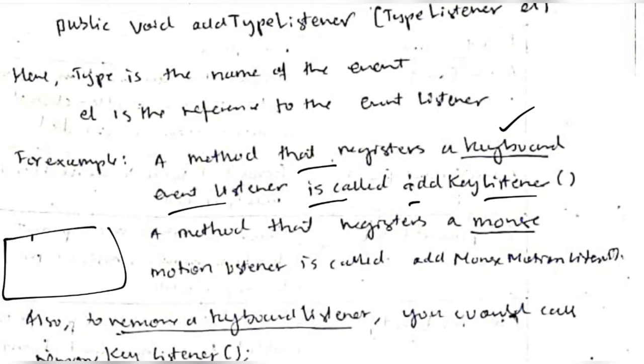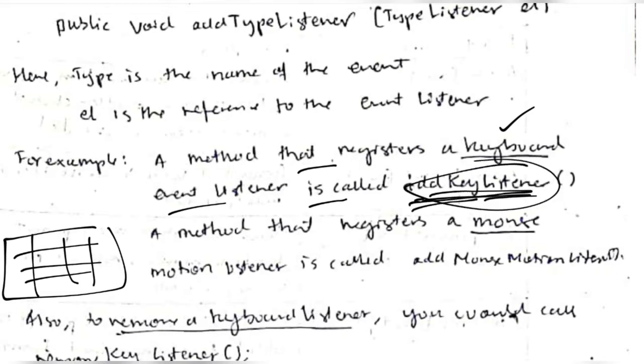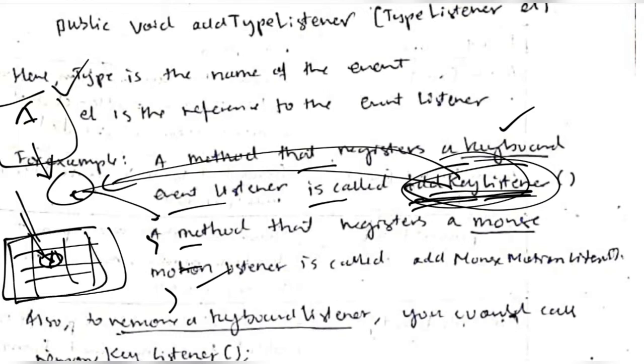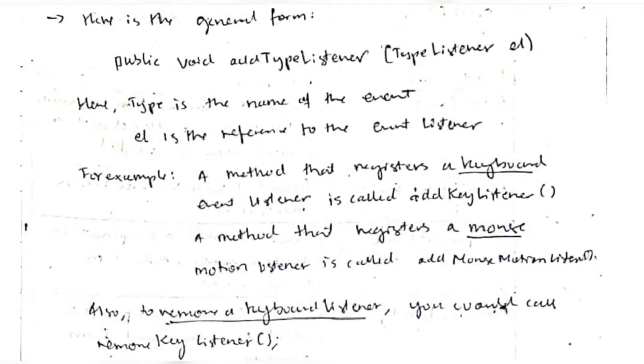So if the keyboard is the source and it wants to register a listener, it will add a key listener function. Inside this box, this function is there. This is the listener. It will detect whether any key is pressed or not. If a key, suppose A, is pressed, what should happen will be defined inside this listener. For example, in Notepad, A will be shown. So that's the function that should take place, and this is the event that is happening, the user pressing the key, and the listener will detect that change and do the function. That's an example of initializing the listener object and using it.